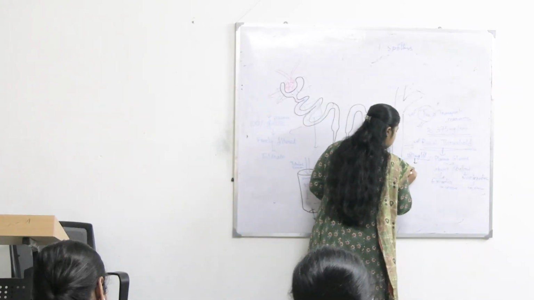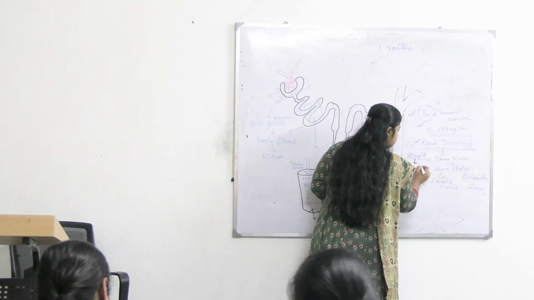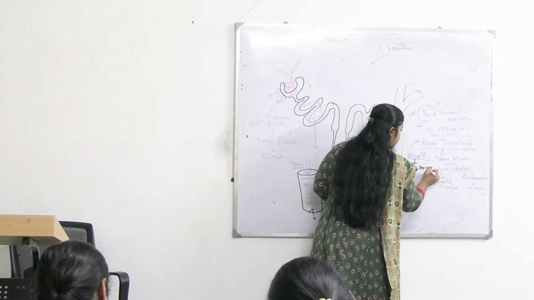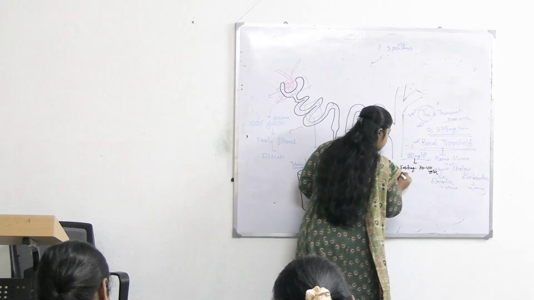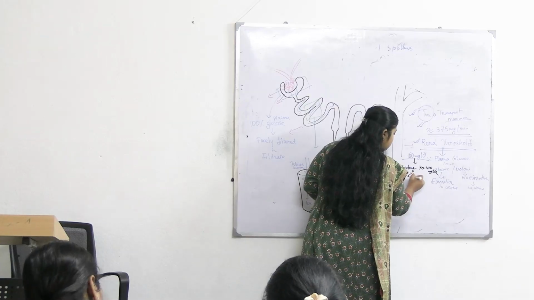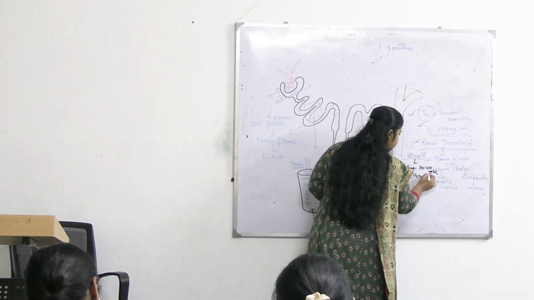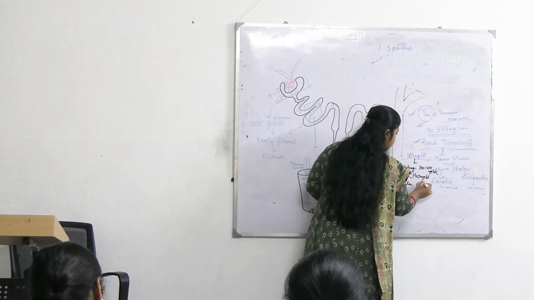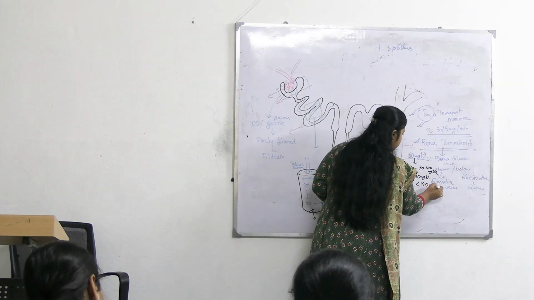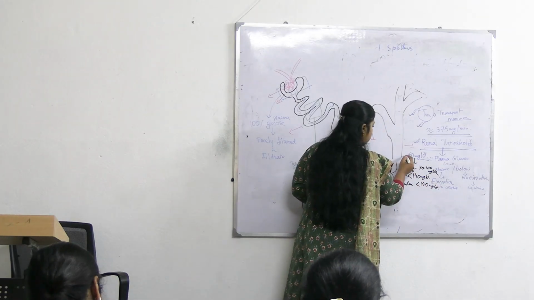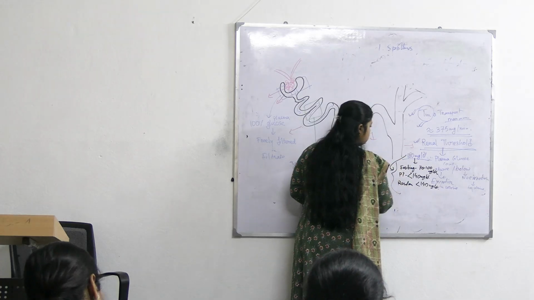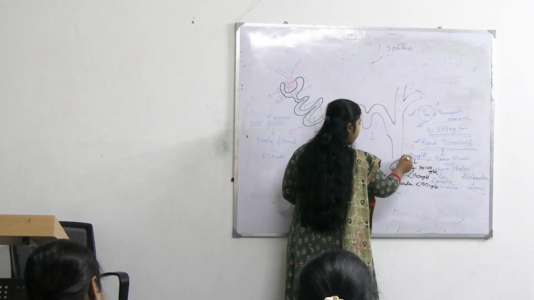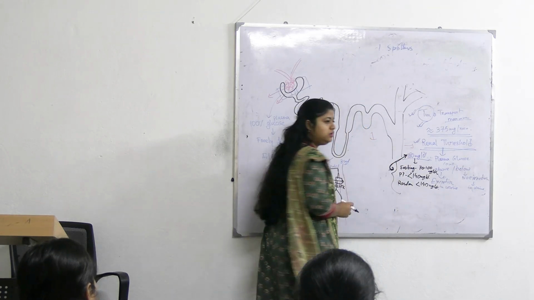So fasting is 70 to 100 milligram per dl. PP is less than 140 milligram per dl. Random is also less than 140 milligram per dl. So these values are all comparatively lesser than the renal threshold.